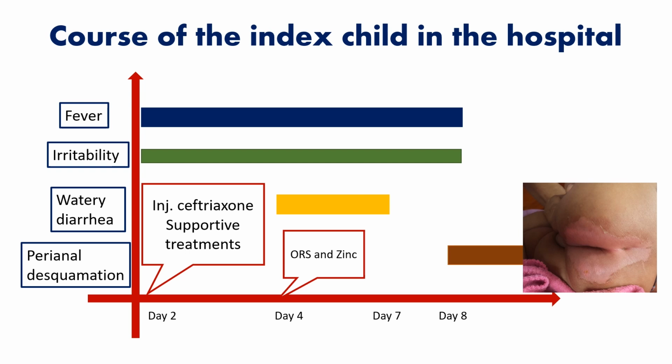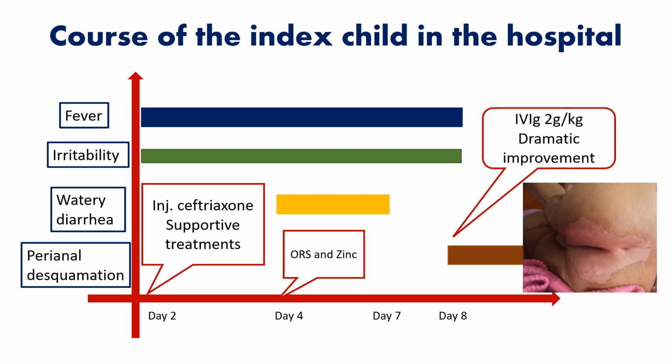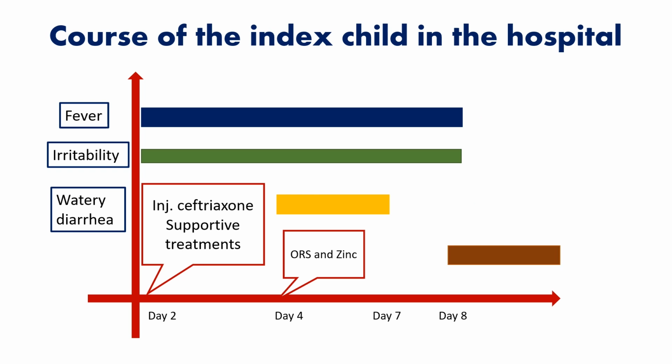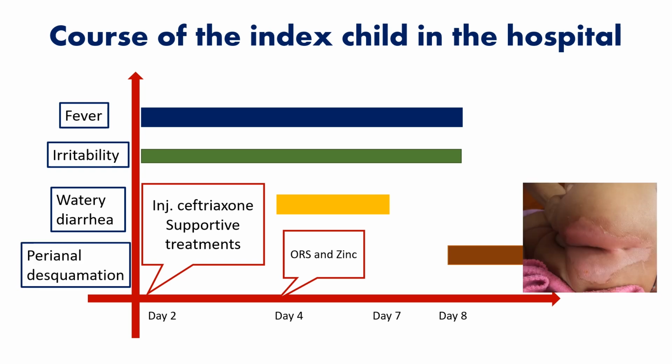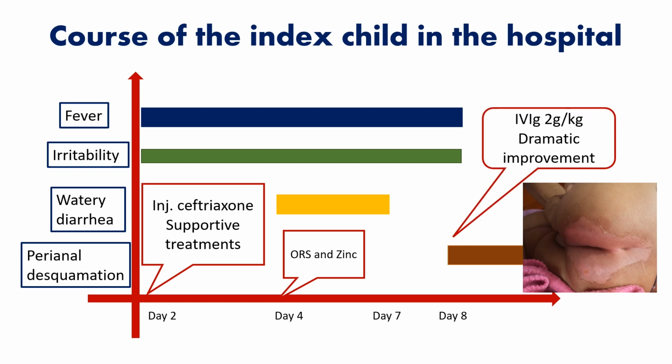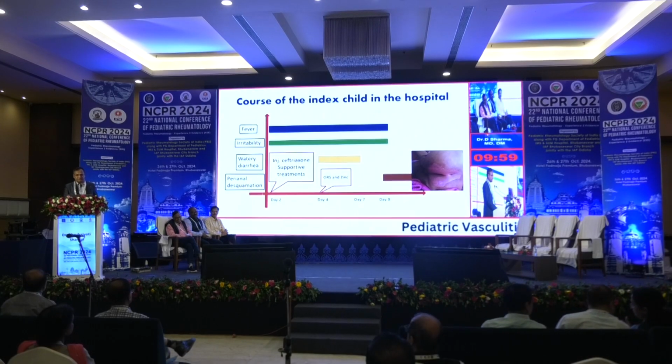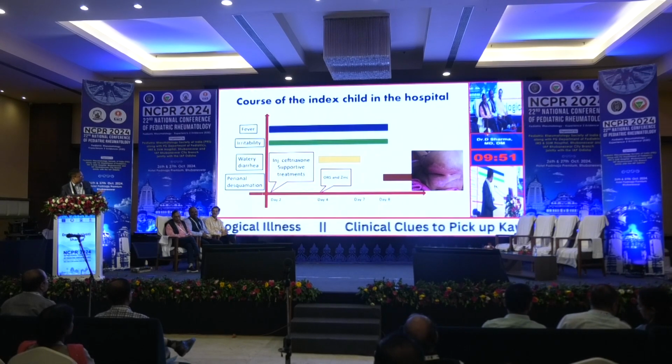On day 4 of illness, the child developed watery diarrhea, so we started ORS and zinc. But on day 8, the child developed this typical perianal desquamation. Fever persisted, irritability persisted. These are the two things why we were not sure what was exactly happening to the child. Initially our residents thought the desquamation was because of perianal excoriation in a case of acute gastroenteritis. But no, you can see it was not raw, it was dry, and the desquamation had extended. We can see the typical peels in the skin.